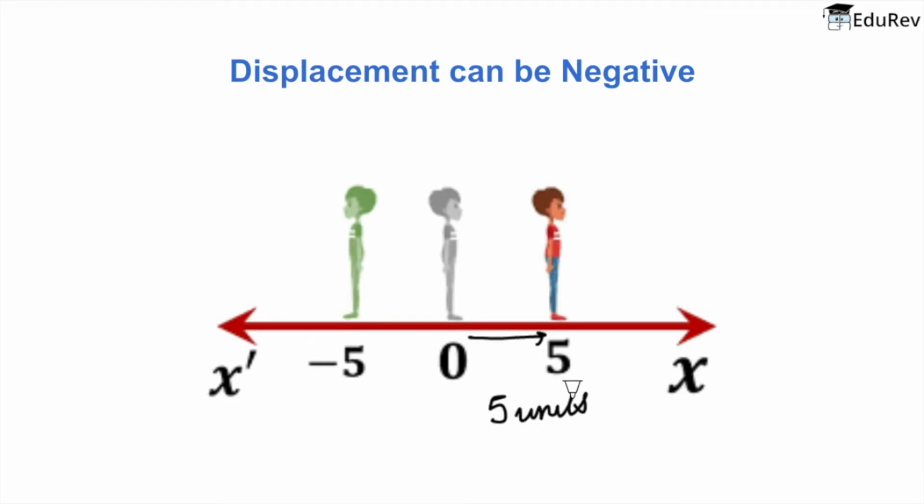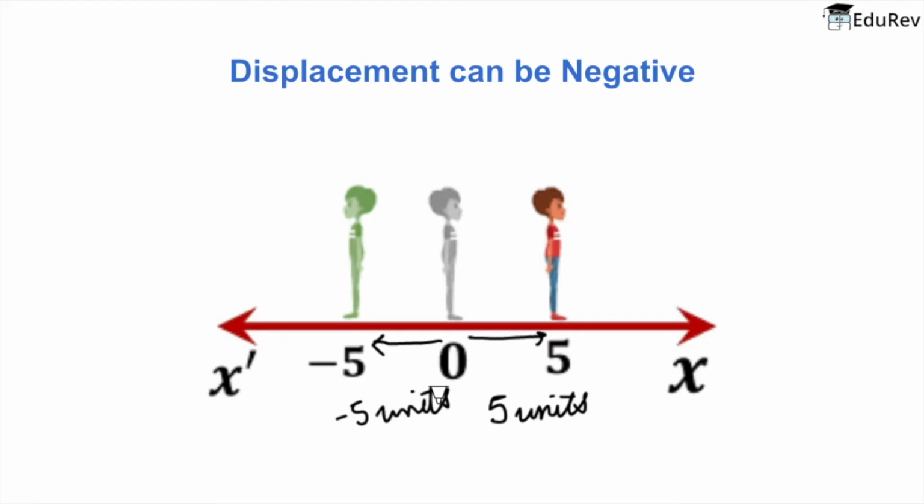But if the body starts from 0 and goes to minus 5 in this direction, then we will say the displacement is minus 5 units. Because here displacement is dependent on direction. If we go into the negative direction, the displacement will also be negative. I hope this is clear.